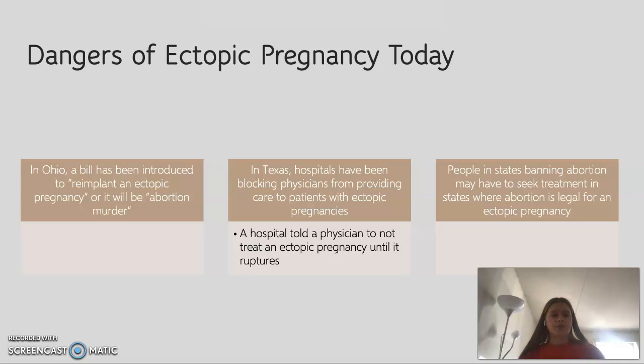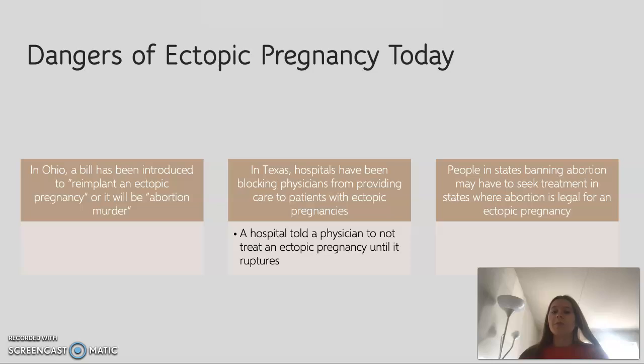because it goes against the state's current abortion bill. In Texas, hospitals have been blocking physicians from providing care to patients with ectopic pregnancies. A hospital told a physician not to treat an ectopic pregnancy until it ruptures. In some states, like Texas, it is illegal to remove a fetus if it still has a fetal heartbeat, which has created a lot of problems for physicians to know when to provide care for the mother, life-saving care in many cases, and when not to, because they can be charged for the murder of a fetus, even though the fetus is not viable anywhere else but the uterus.